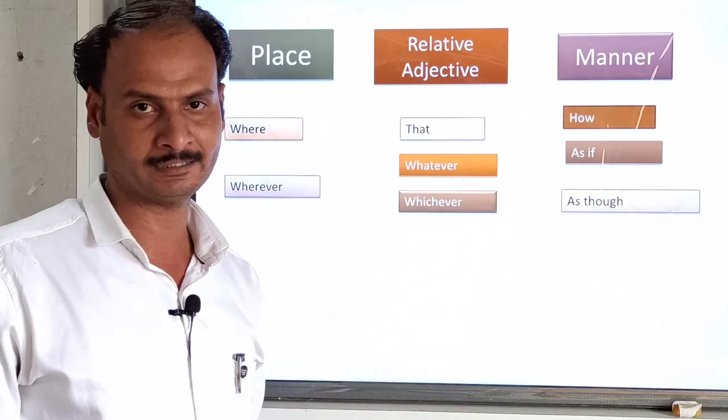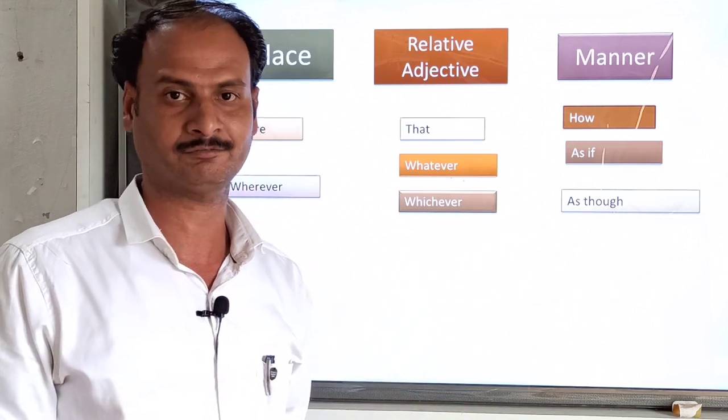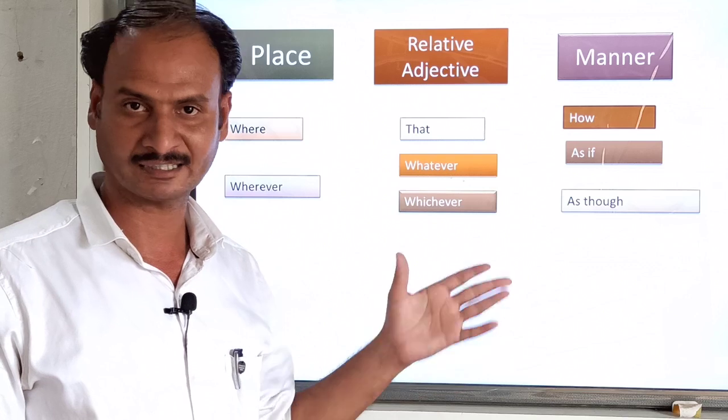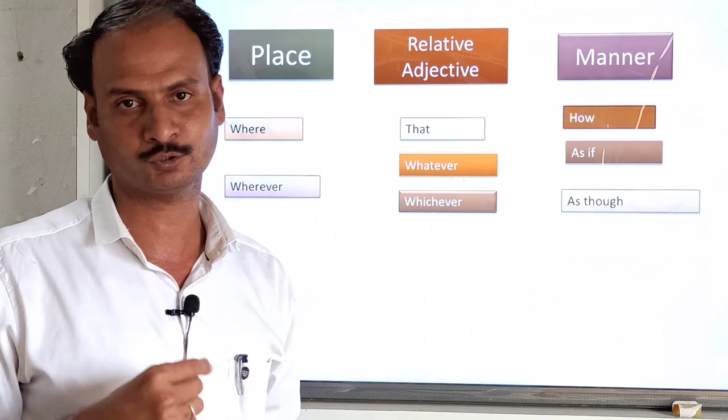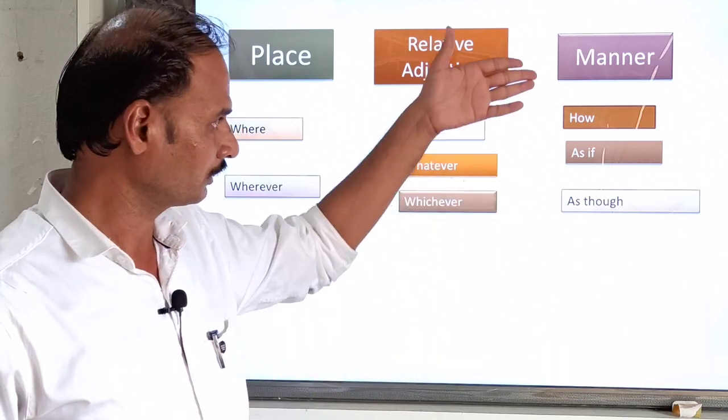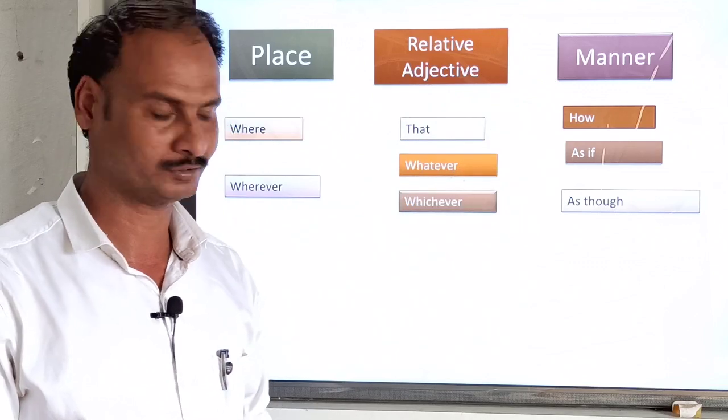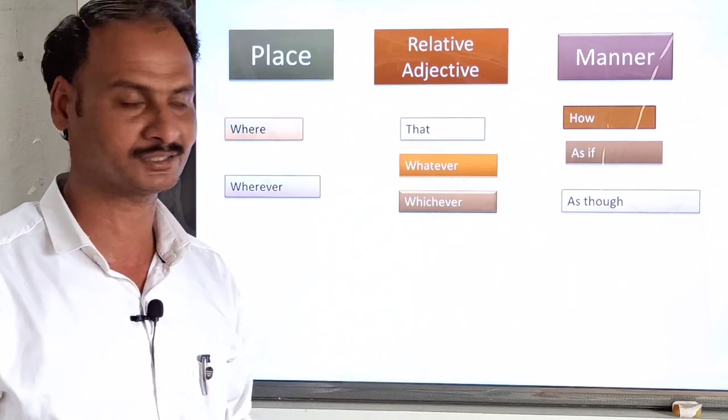So it may not be possible in this video to cover all these things, that is why you have to write it down at your home with the help of this subordinating conjunction list which you are watching on the screen.